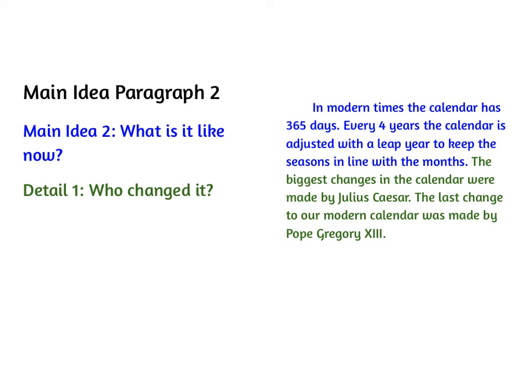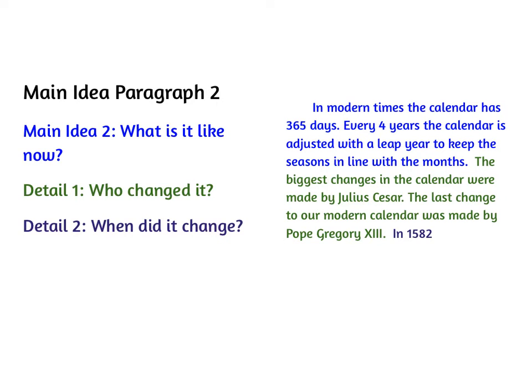But you may only have 1 person to talk about, or you may not even have a specific person. You may just have to describe what was changed and put this sentence and the next one sort of together. It'll depend on what you are able to learn and what you're able to find out about your specific topic. So this one, when did it change? Here, it's just a simple in 1582, so it's not even a complete sentence, as you will notice.